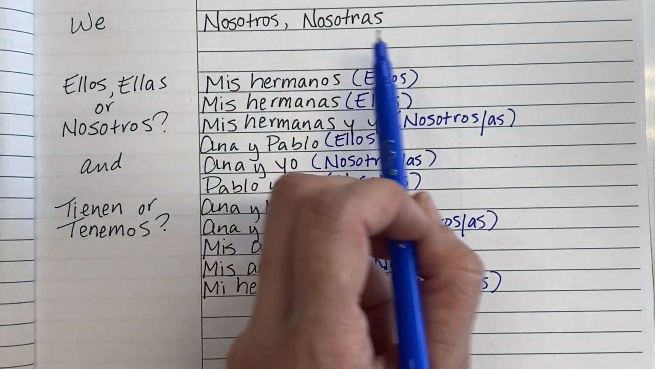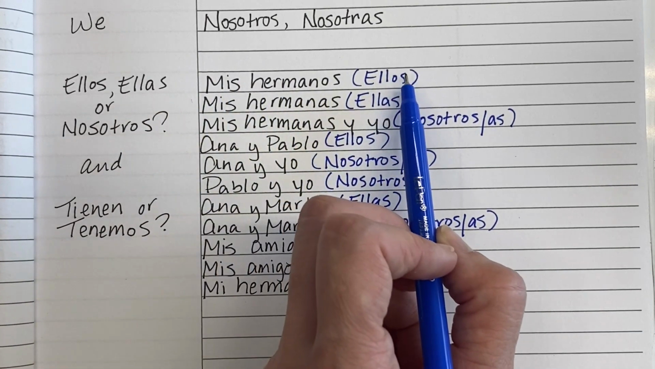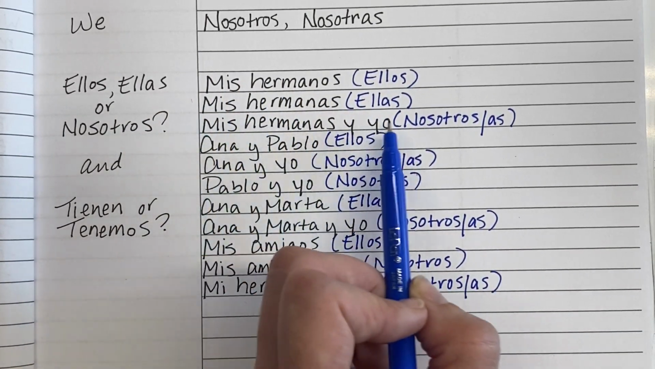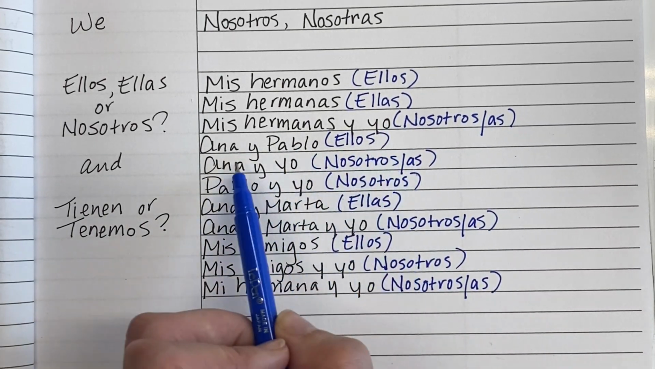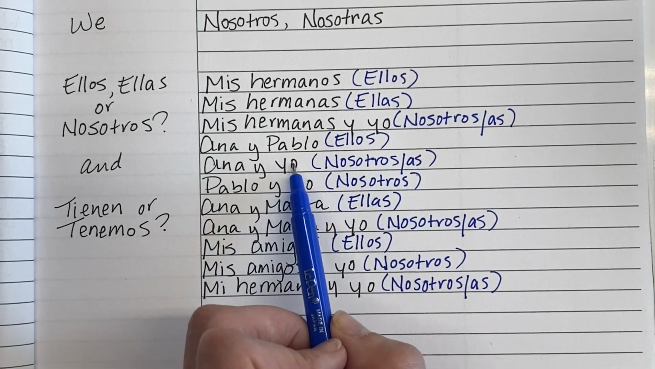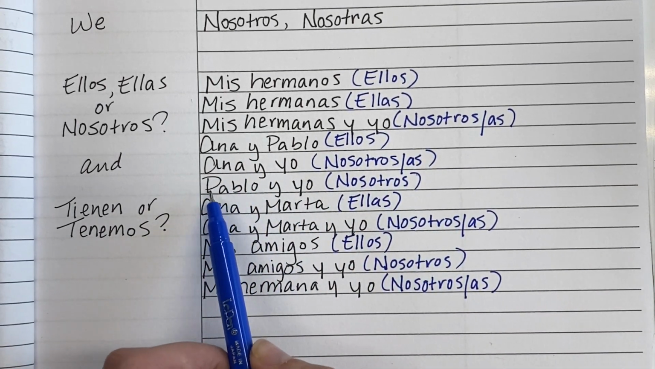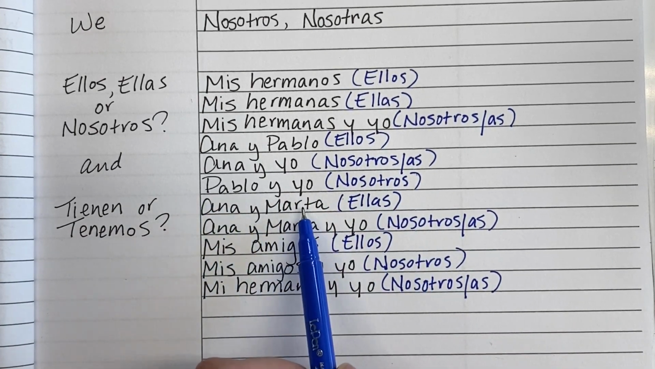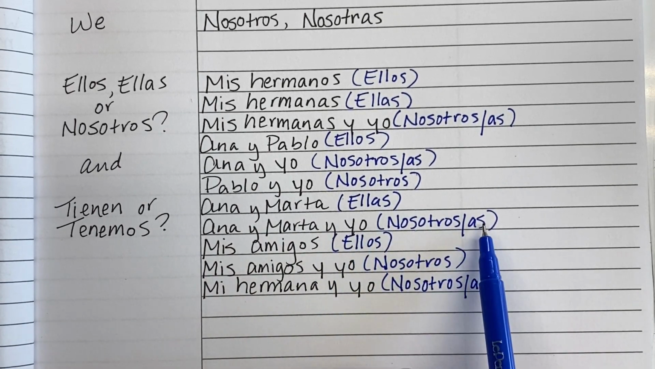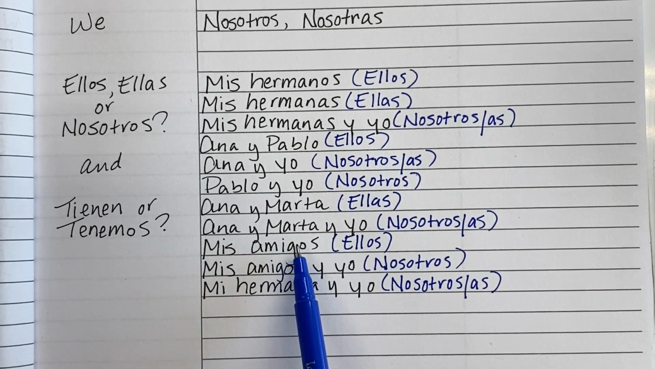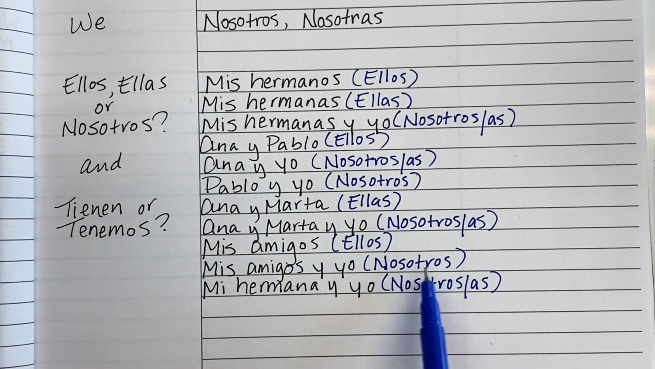Okay, here we go. So the subject pronouns we would use for the following people: for mis hermanos, ellos; mis hermanas, ellas; mis hermanas y yo, nosotros, or if you're a girl, nosotras, because then everyone involved is a girl; Ana y Pablo, ellos; Ana y yo, nosotros, or if you're a girl, Ana is also a girl, then you'd use nosotras; Pablo y yo, nosotros; Ana y Marta, ellas; Ana y Marta y yo, nosotros, or if you're a girl, nosotras, because then everyone is a girl. Mis amigos, ellos; mis amigos y yo, nosotros; mi hermana y yo, nosotros, or again, if you're a girl, your sister's also a girl, then everyone's a girl, nosotras.